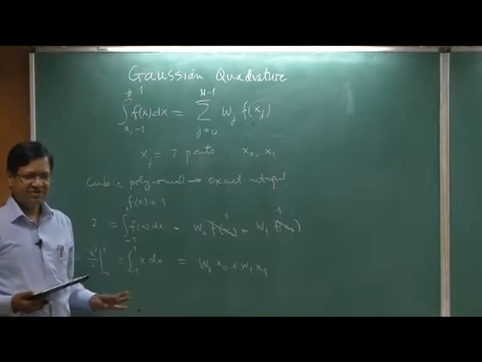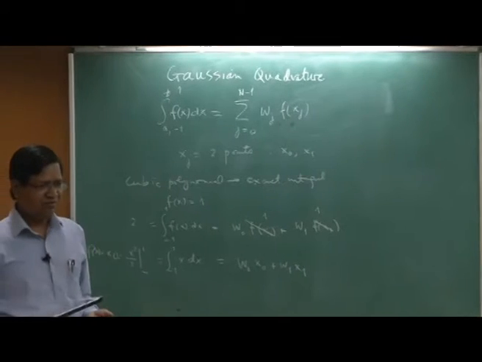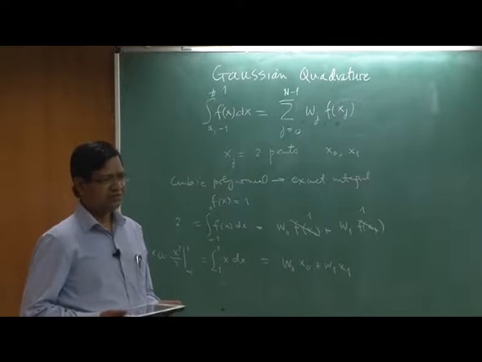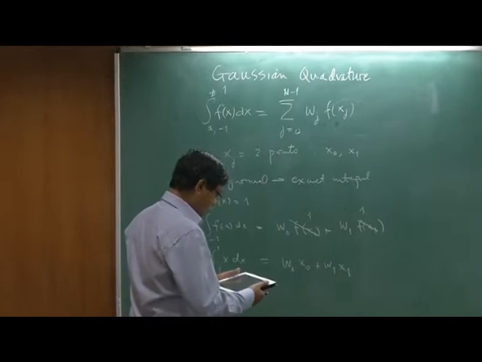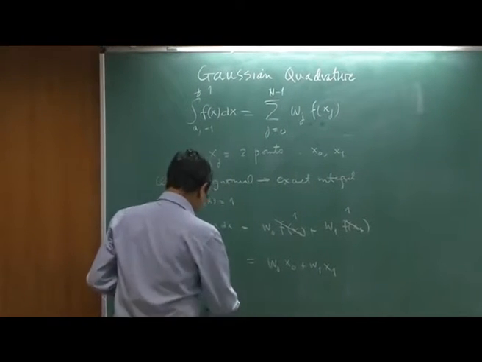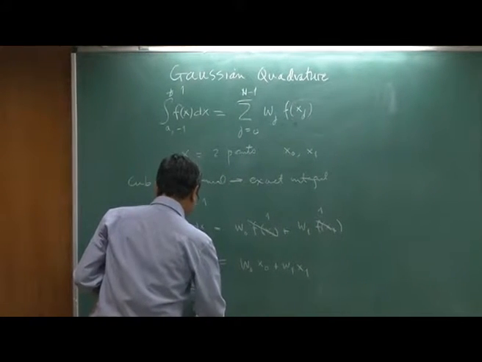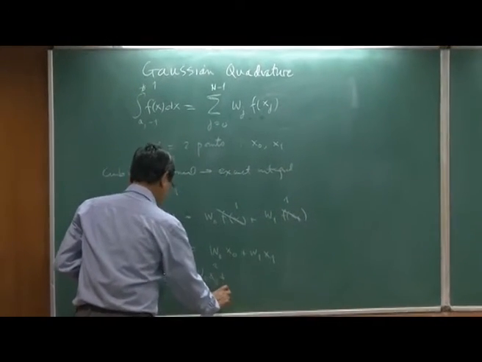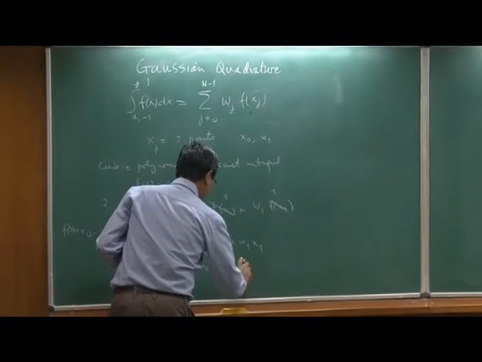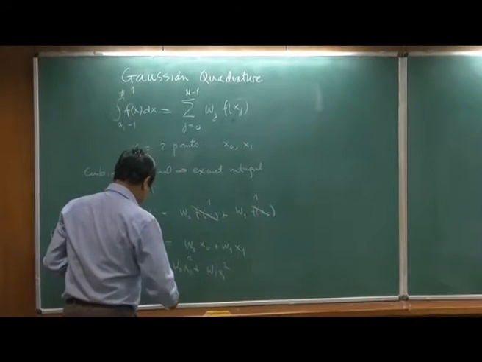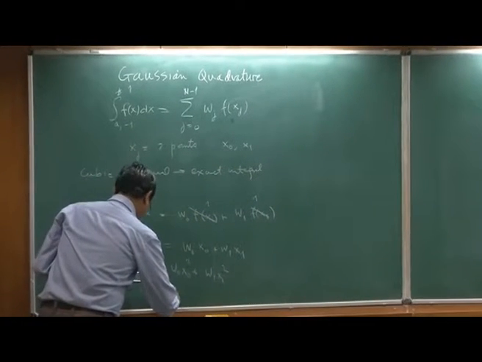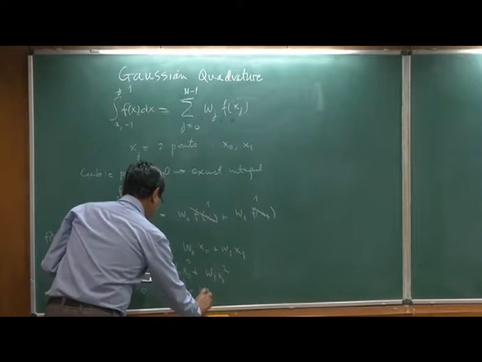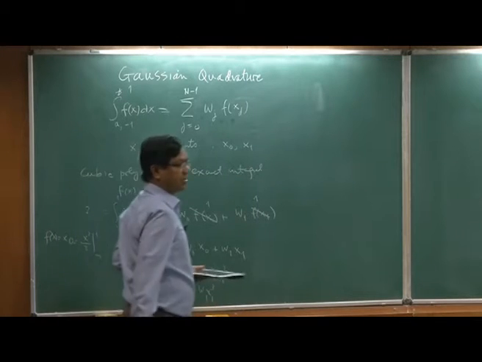So I have 4 equations and how many unknowns? I have 4 unknowns, 2 weights and 2 x's, so I can compute it. The next equation is 2/3 equals w0 x0 squared plus w1 x1 squared, and the last equation is 0 equals w0 x0 cubed plus w1 x1 cubed.